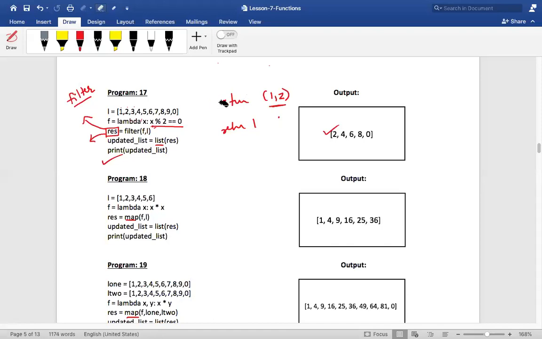So in the result here, only the filtered values will be there, and later on we can convert it to a list or tuple, whatever we want. This result is basically an object of type filter class. What class and objects mean will be discussed later. For now, you should understand this result is a filter object. It is not a list or a sequence. Using the list function or tuple function, we can convert it.